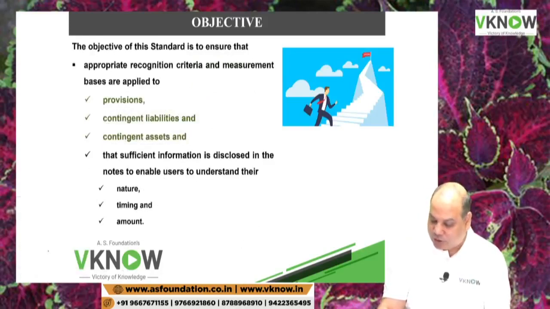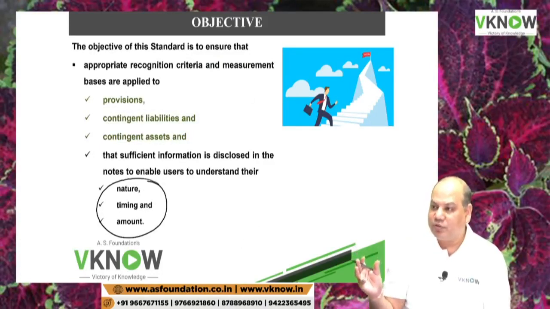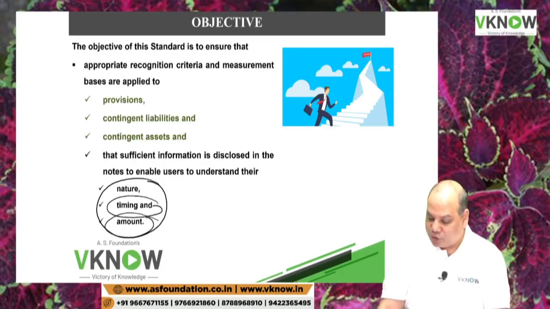Give enough disclosures so that the users can understand what this provision is for. When will this be paid? What may be the amount that the company may be required to pay, because this can affect the company's going concern also.